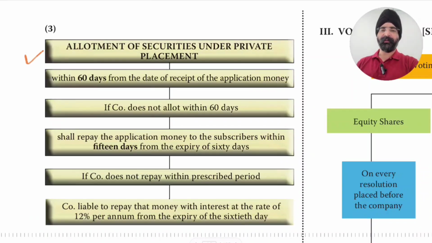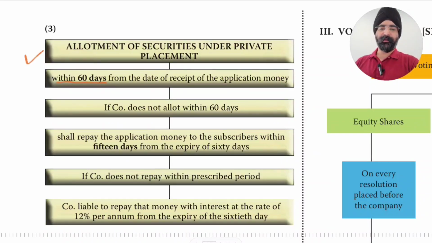But in case of private placement, allotment is to be made within 60 days from the date of receipt of application money. From the date of receipt of application money means when the check is received by the company.